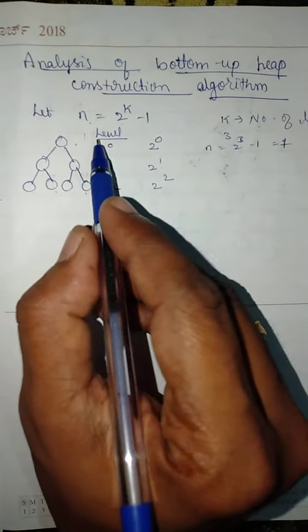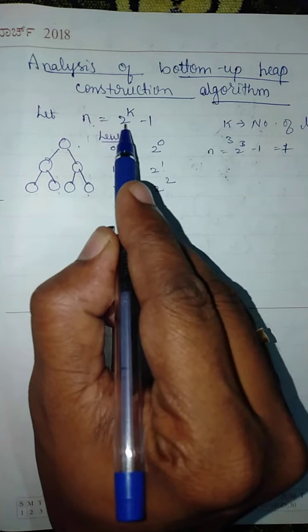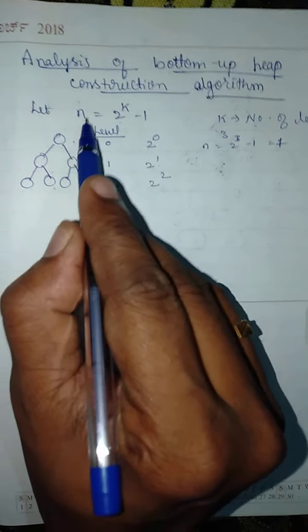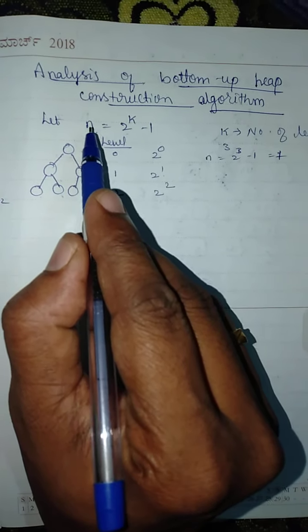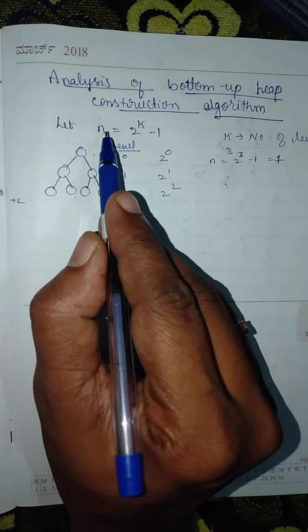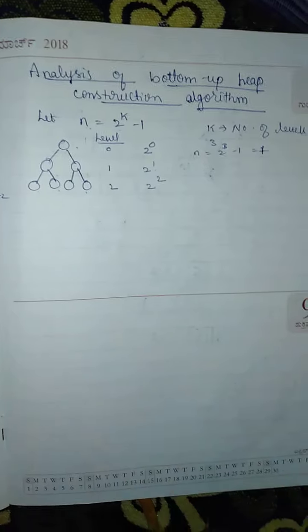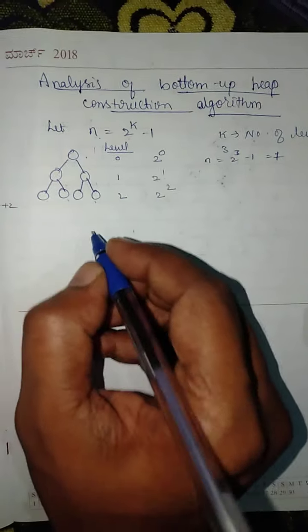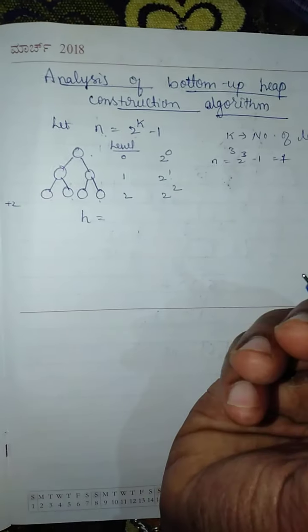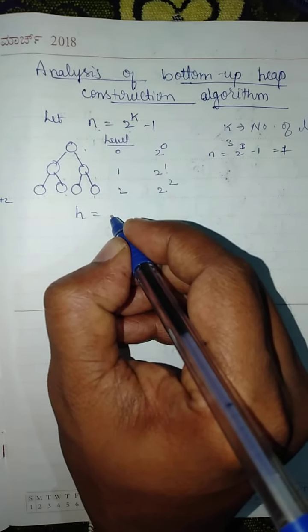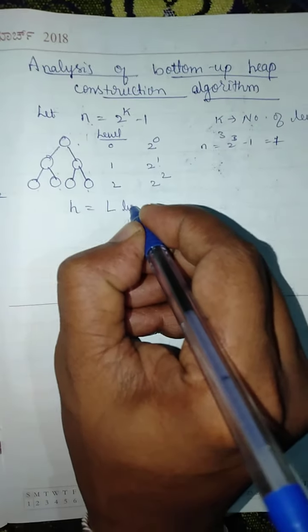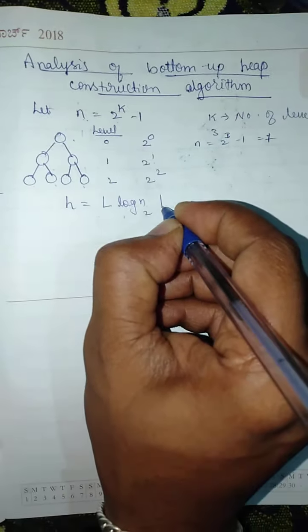Given n is equal to 2 to the power k minus 1 nodes, please recall the properties of the binary heap. The first property says that the height of the tree h is given by the floor of log n base 2.